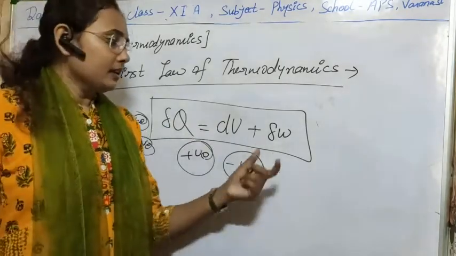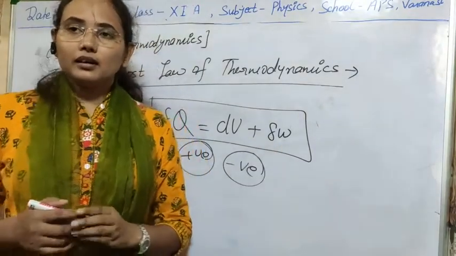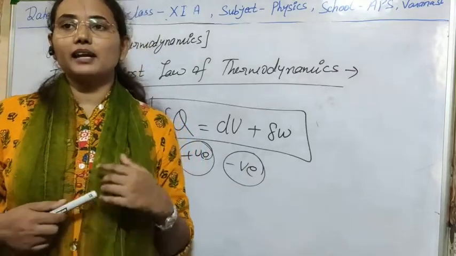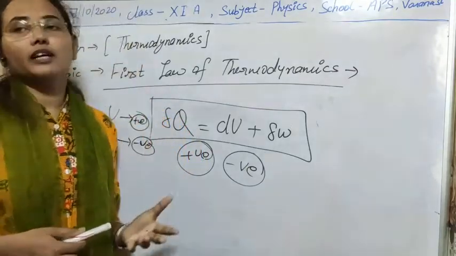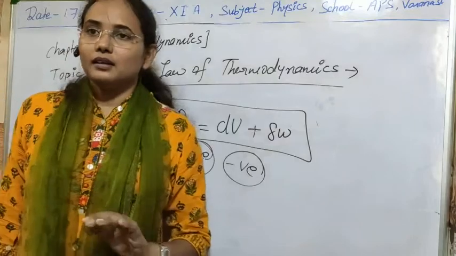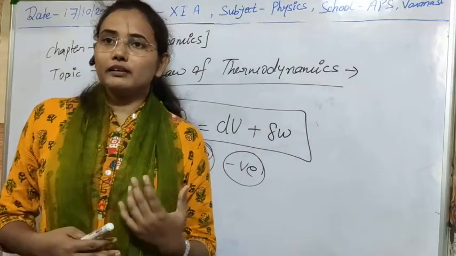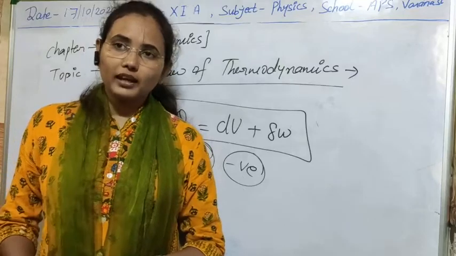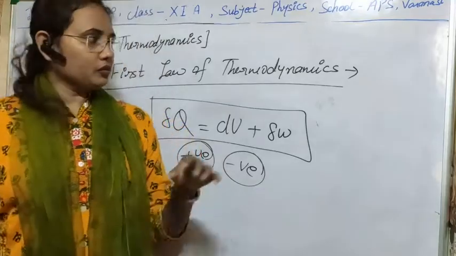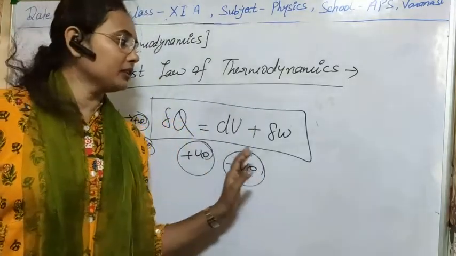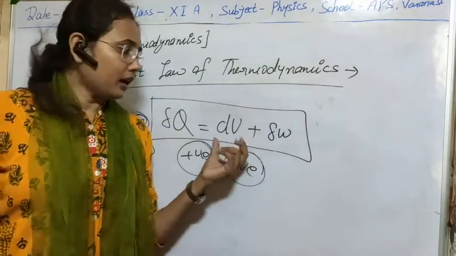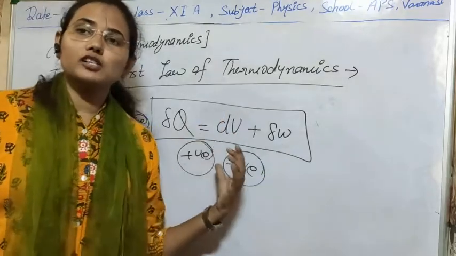Clear? In a similar manner, if work is done by the system, meaning we are getting some work from the system, then it will be positive, and if we are doing some work on the system, that will be negative. So the sign convention helps us understand whether there is a heating effect or a cooling effect, meaning the system is going to cool or going to heat. So first, I think the first law of thermodynamics, and with the help of these two processes we can easily understand that. Now I can tell you later, in different processes, what the first law of thermodynamics will be.